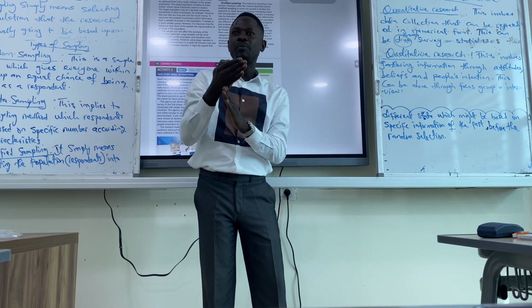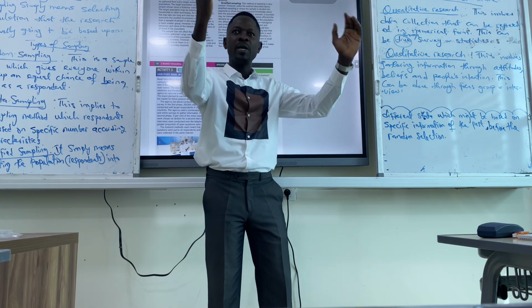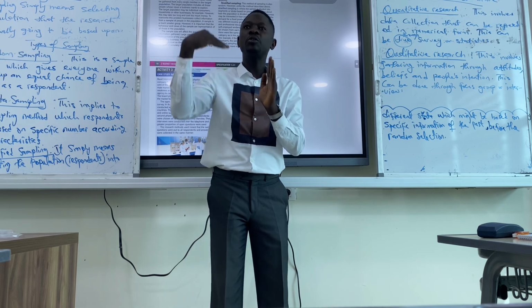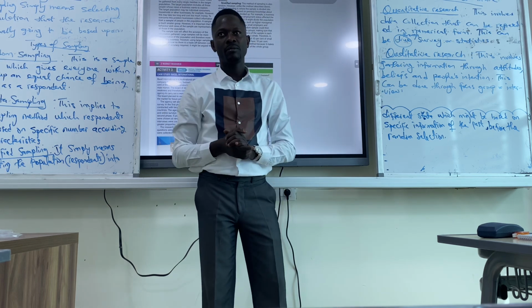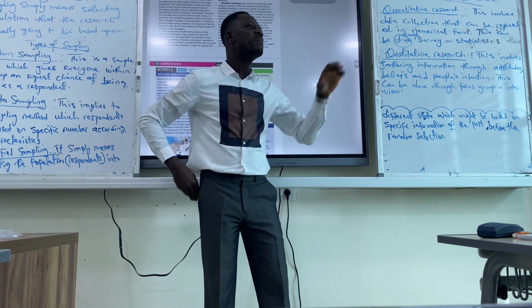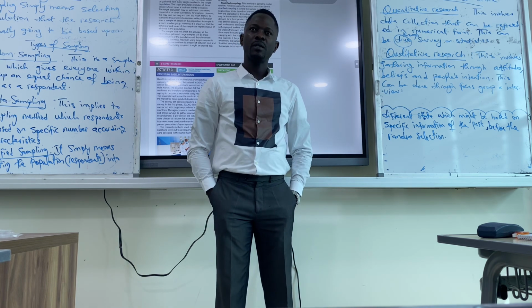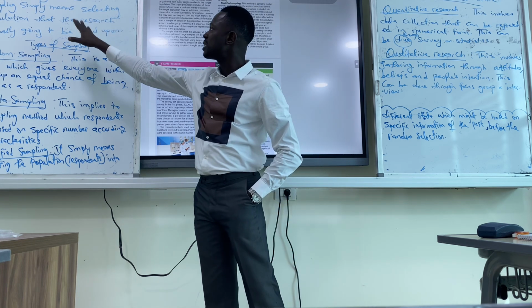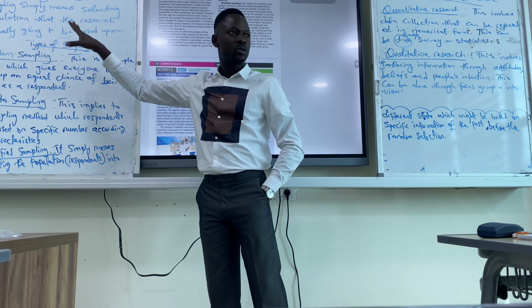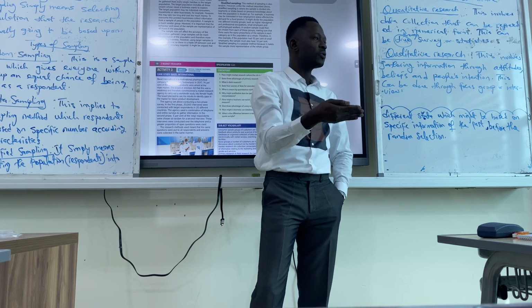Here we talk about sample, which is finding out who you need to make your respondents. And as soon as you're able to get them, then you can decide if you want to use primary research or secondary research on them. Do you understand? So a focus group is part of research, but sampling is a method which we can use when we want to do our research. Clear? Okay, so for sampling, I wrote that sampling simply means selecting part of the population that the research is actually going to be based upon. So we select this group of people, they become our respondents. Those are the people we will use for our research.